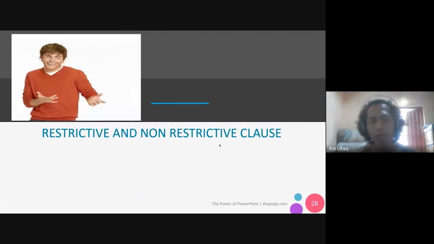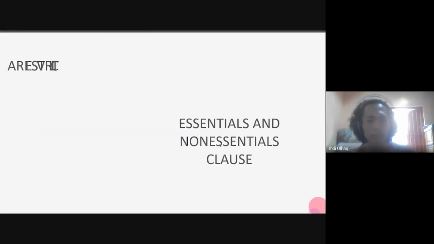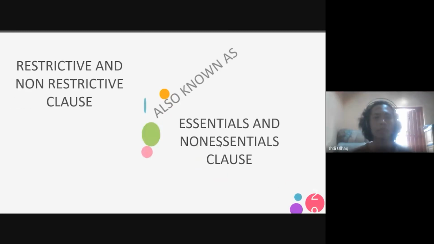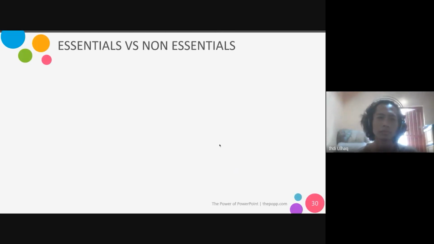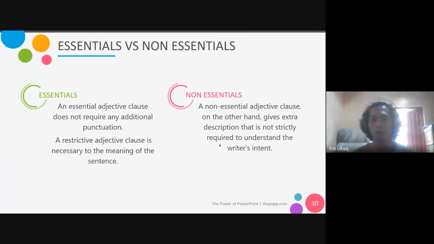Okay. Then we move to restrictive and non-restrictive clauses. Restrictive and non-restrictive clauses are also known as essential and non-essential clauses. Then we will see the difference between the essential one and the non-essential one.